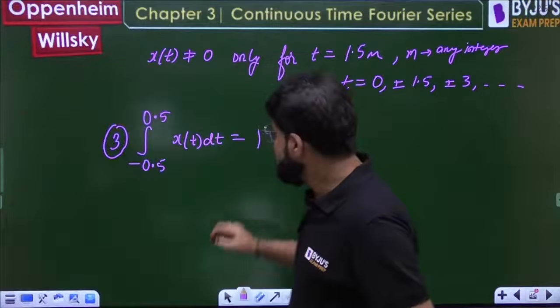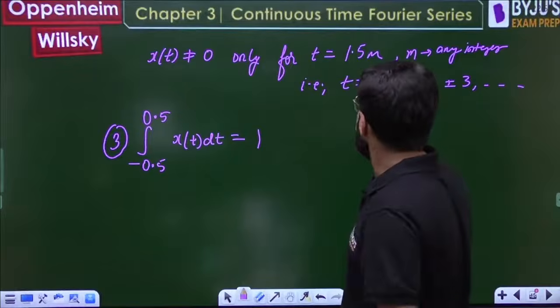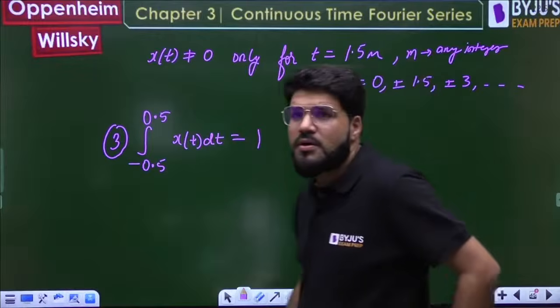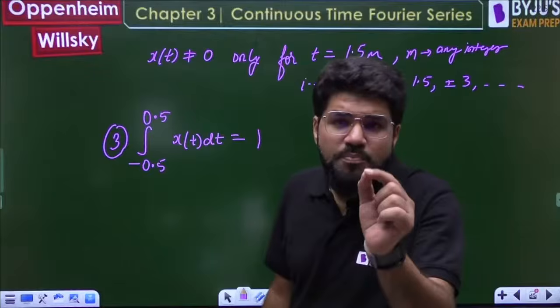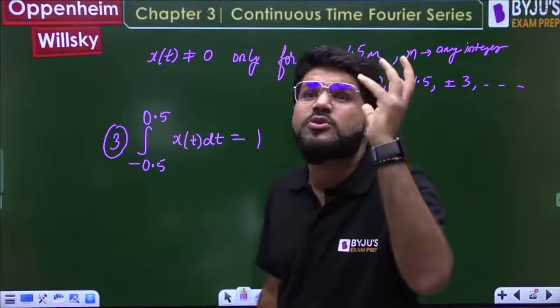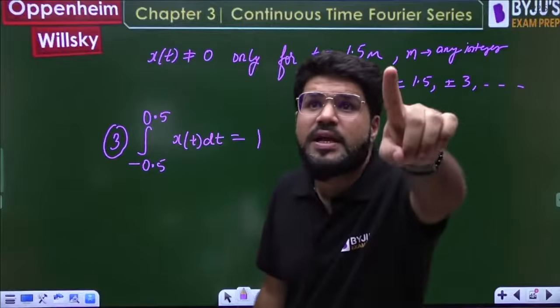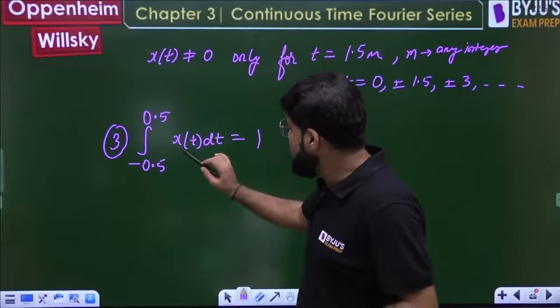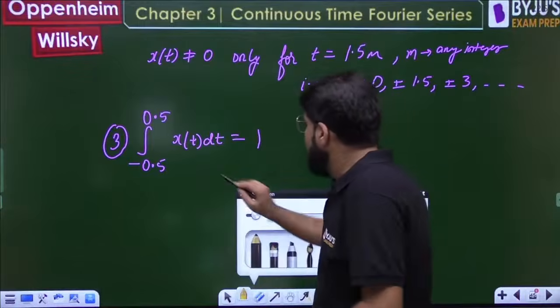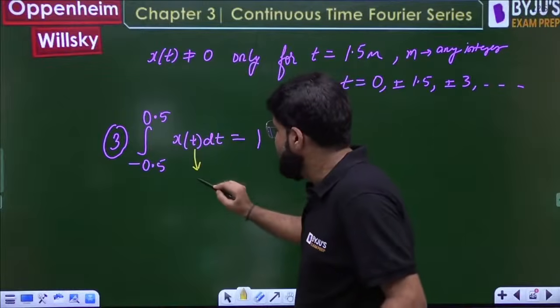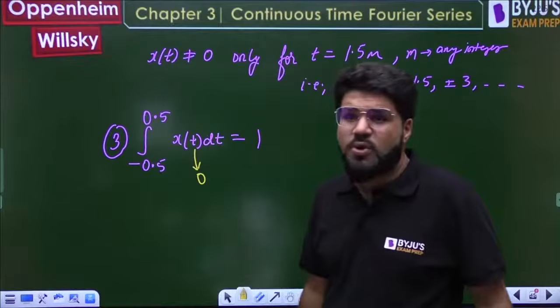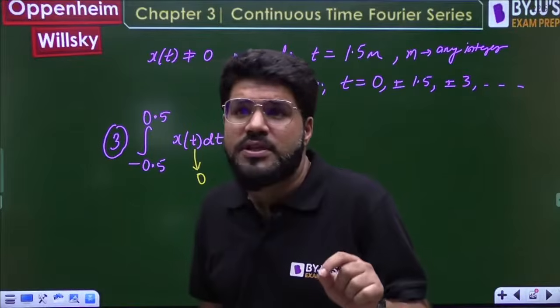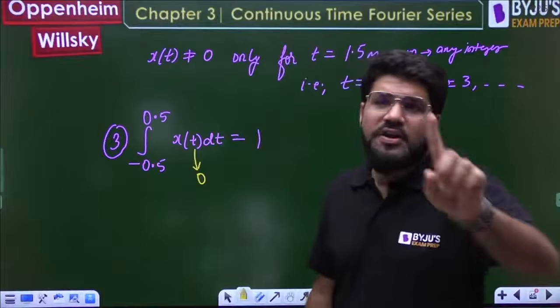But between minus 0.5 and 0.5, x(t) only exists at t equal to 0. So there is only a one-point signal whose area is 1, and that is only possible for an impulse. Between the given limits, there is only one point where the signal is non-zero, t equal to 0, but the area of it is 1.